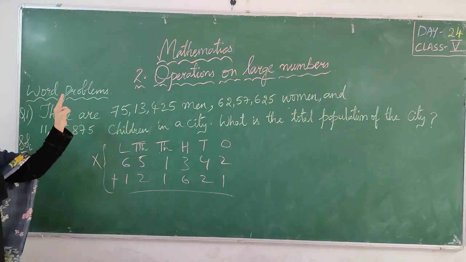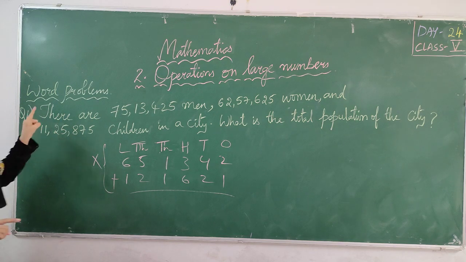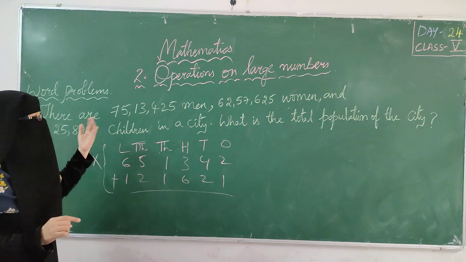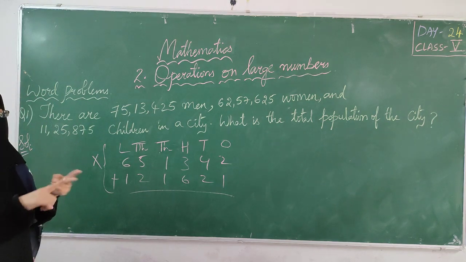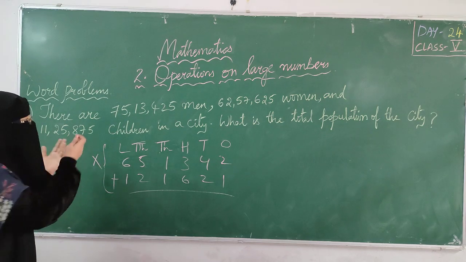Word problems means you have to read the question carefully first. What is your first step in word problems? You have to read the question carefully, to see what is there in the question, what they have given us. That is our first step. In our next step, we have to identify what we have to find. We have to check it.